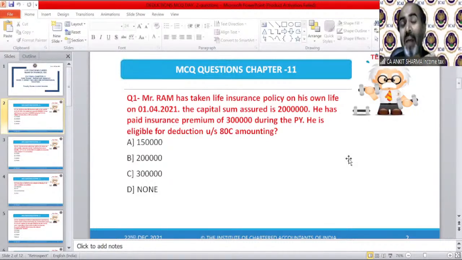But what I am asking is the deduction eligible in section 80C. So 80C cannot exceed 1,50,000. You are right, your eligible amount is 2 lakh, whichever is lower. But how can you claim a deduction under section 80C of 2 lakh rupees for insurance premium? The 80C has its own maximum limit, and that is rupees 1,50,000 only. Those giving answer B, please read it carefully. The correct answer is 1,50,000 because I was asking the deduction amount under section 80C and that cannot exceed 1,50,000. Understood? Okay.